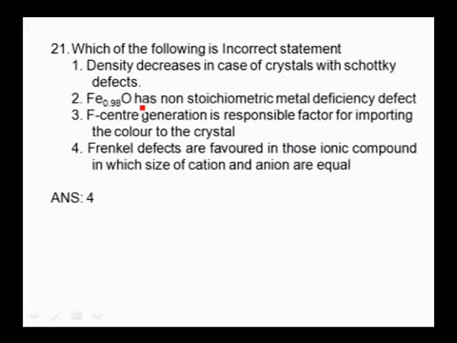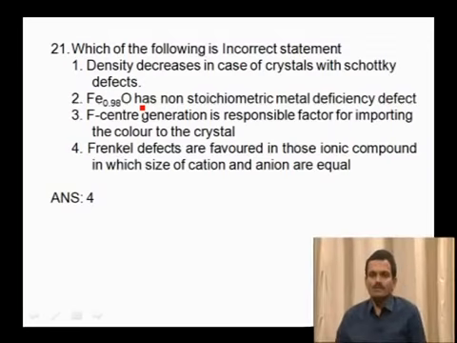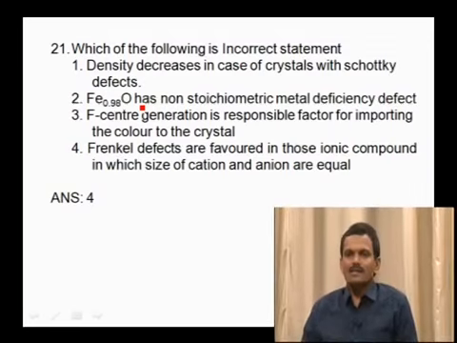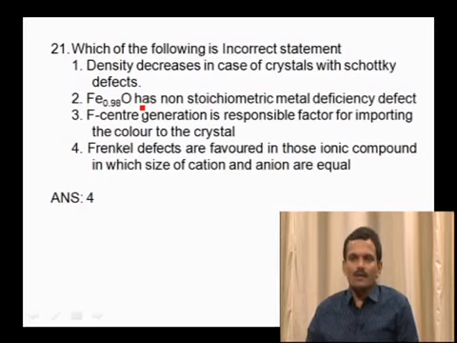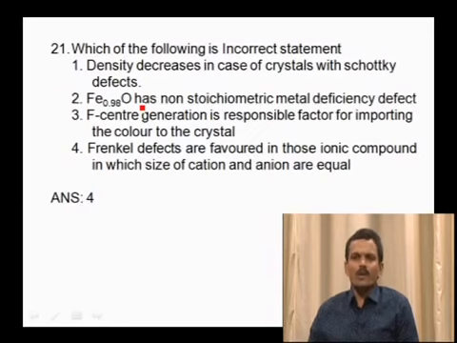And come to the next question. Which of the following is an incorrect statement? The first option is density decreases in case of crystals with Schottky defects. The second option is Fe0.98O has non-stoichiometric metal deficiency defect. The third one is F center generation is the responsible factor for imparting color to the crystal. And the fourth one is Frenkel defects are favored in those ionic compounds in which the size of cation and anion are equal.